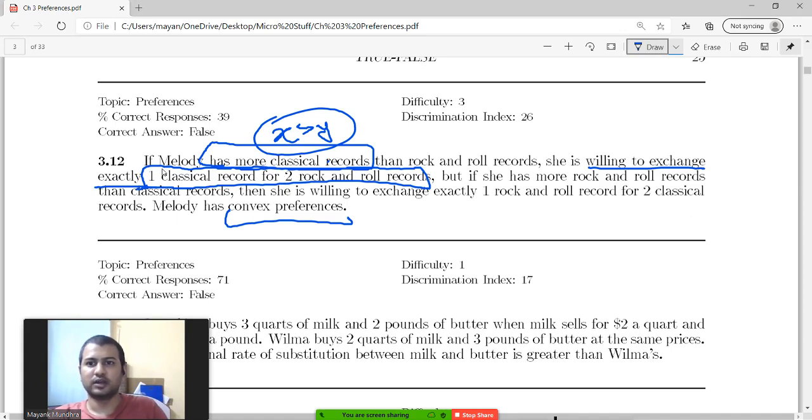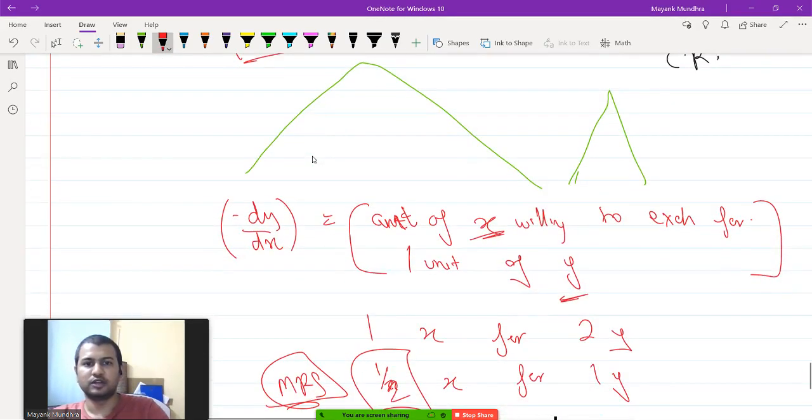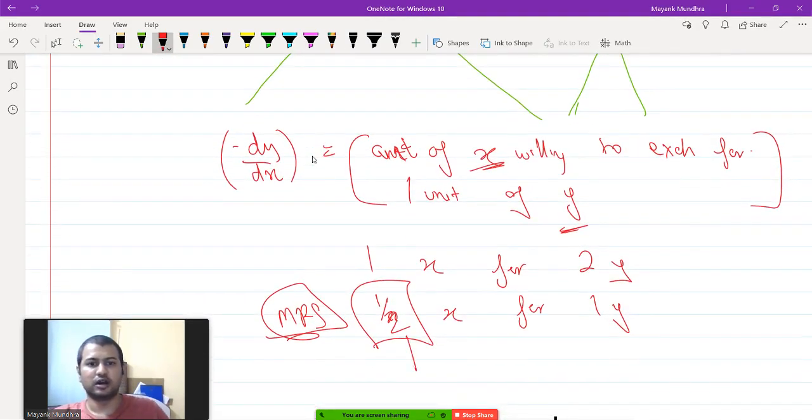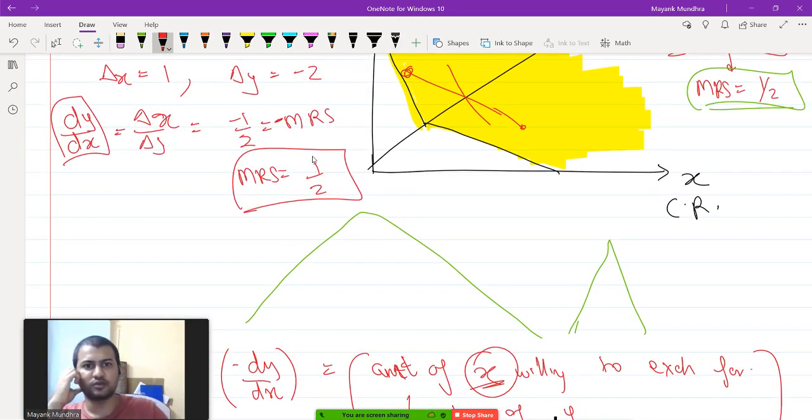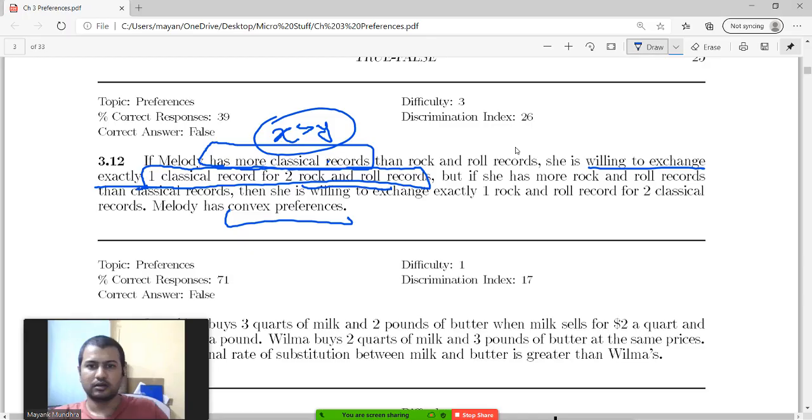So you are willing to exchange half x for 1y. So MRS becomes equal to half, because MRS is basically the amount of x you are willing to exchange for 1 unit of y. So that's what I drew here. I drew MRS equals half, right?